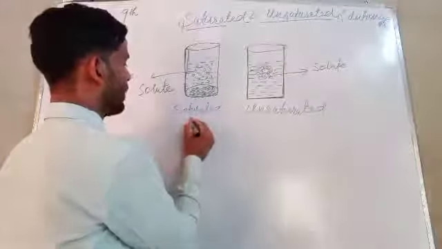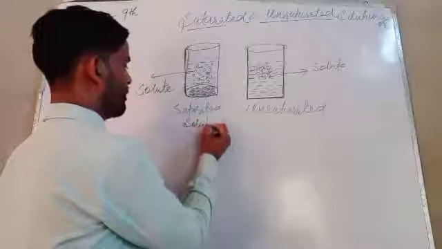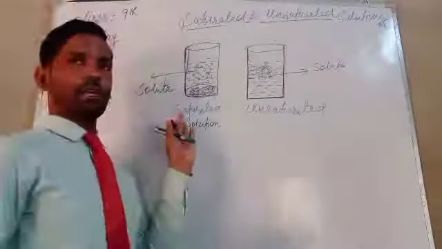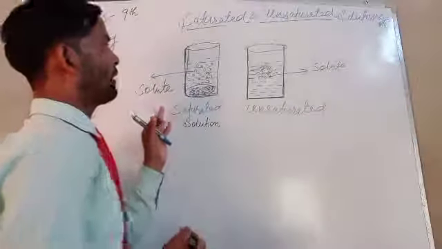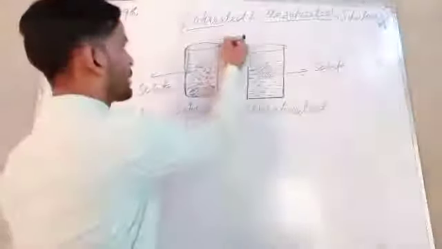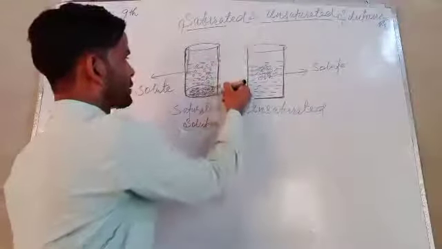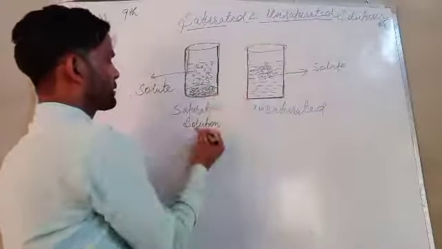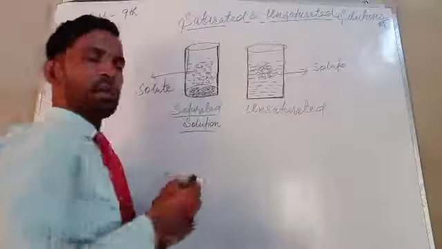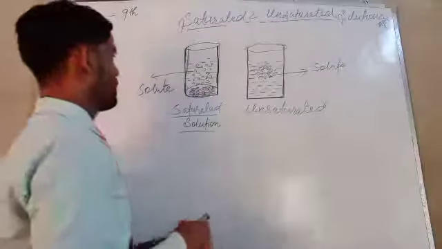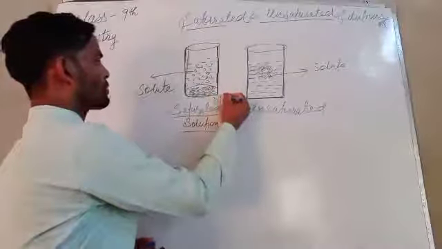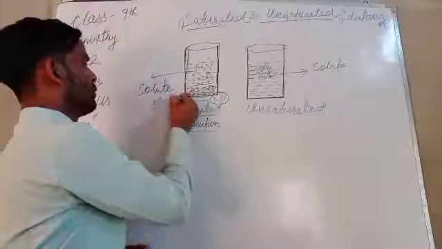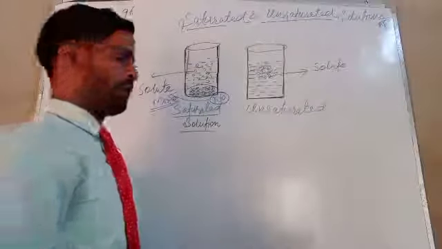This is called a saturated solution because after the solute dissolves completely, it cannot dissolve any more even if we add more solute. That confirms a saturated solution is one in which no more solute can be added or dissolved.